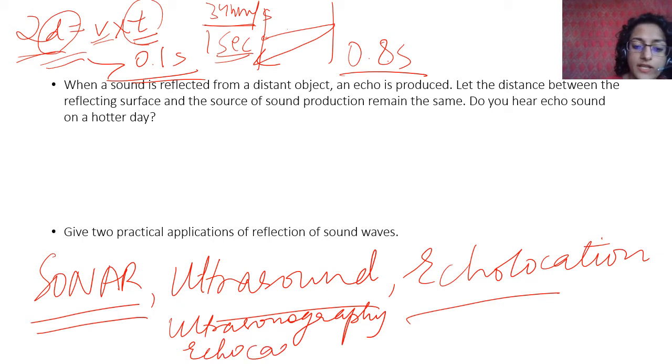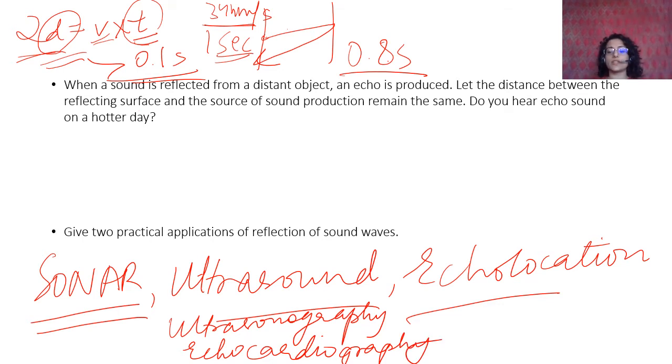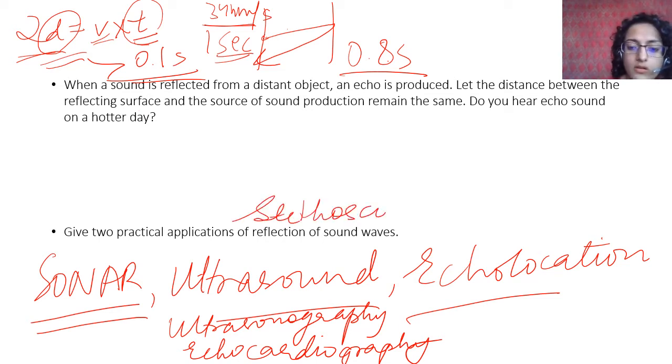You have to explain these. You can also say stethoscope. These are a lot of applications. Choose any two and explain them properly.